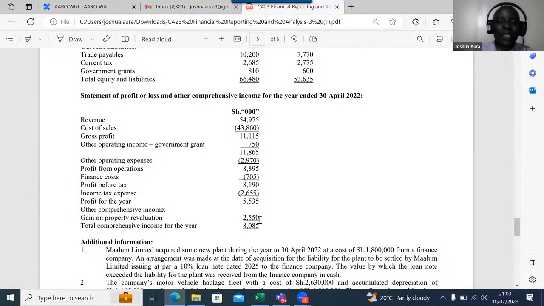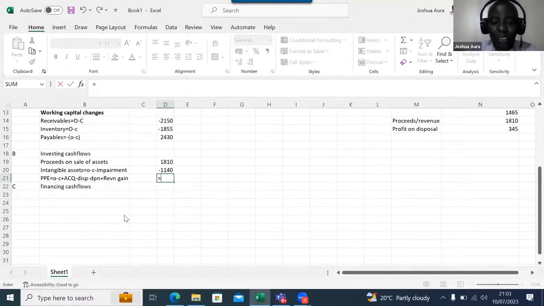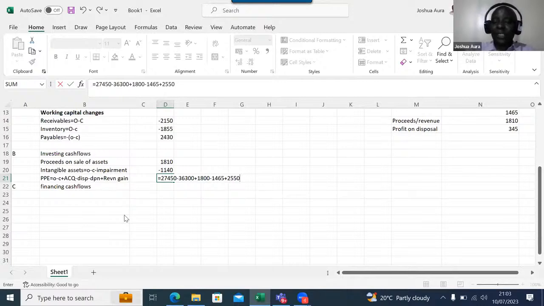So please now go to your right up and write this. You'll come here and say equals. Then we have 27,450 minus the closing of 36,300. You say plus the new acquisitions, which are worth 1,800, and then you say minus the NBV of the asset that was disposed, 1465, and then you say plus the revaluation gain of 2550, and then of course you say equals.